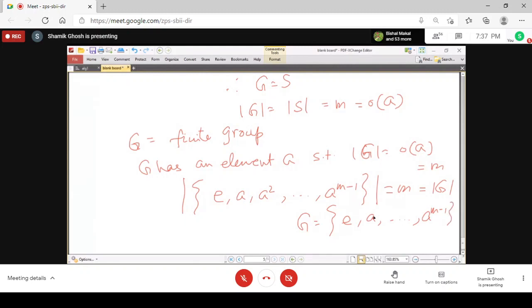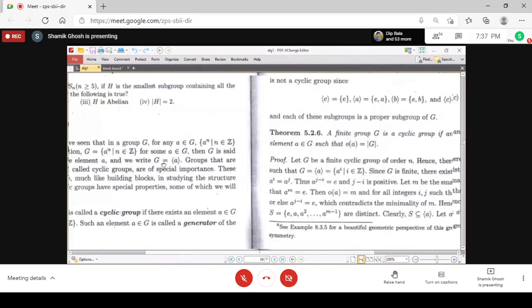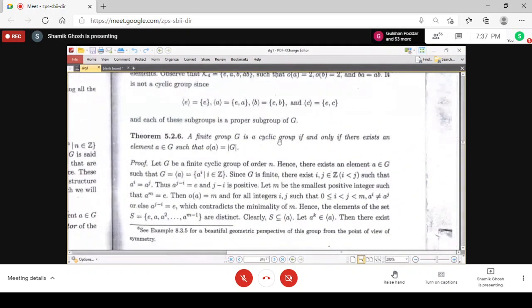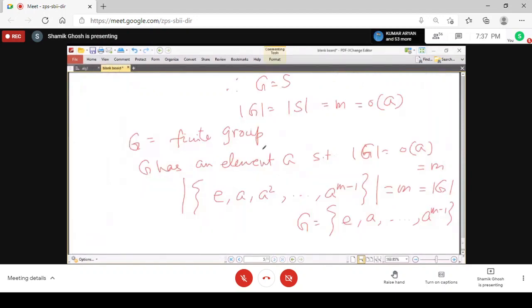So by definition the group is cyclic, since every element is a power of the element A. That is the first theorem regarding cyclic groups: a finite group is a cyclic group if and only if there exists an element A belonging to G such that the order of A is equal to the order of G, that is, the number of elements of G. So this is the first result on finite cyclic groups.